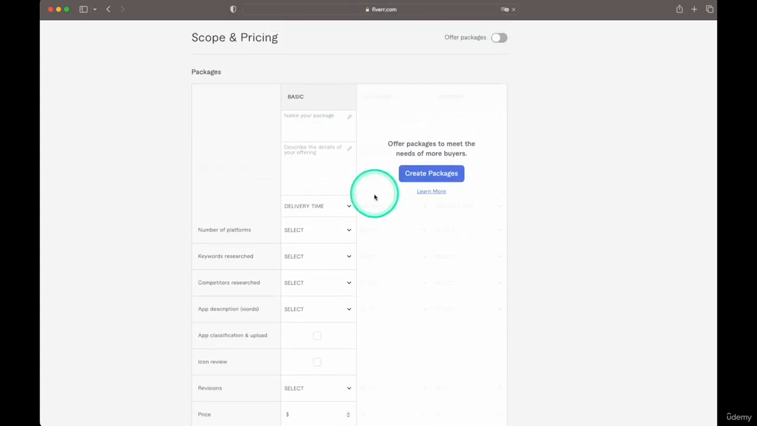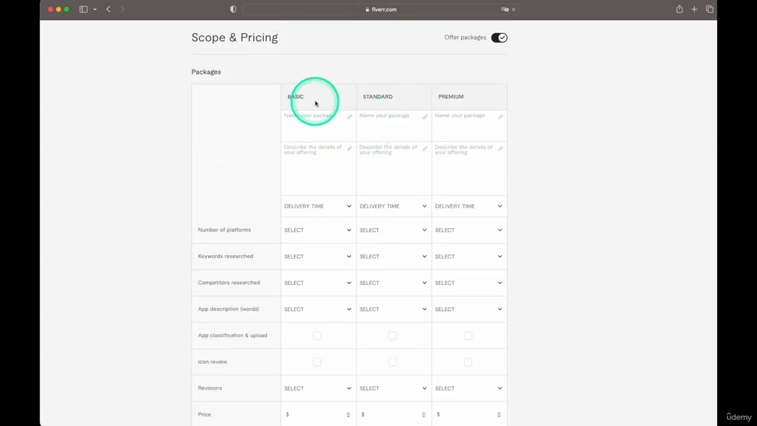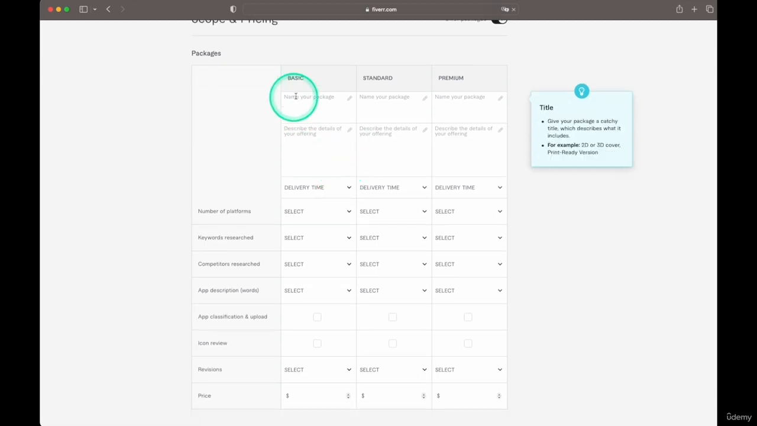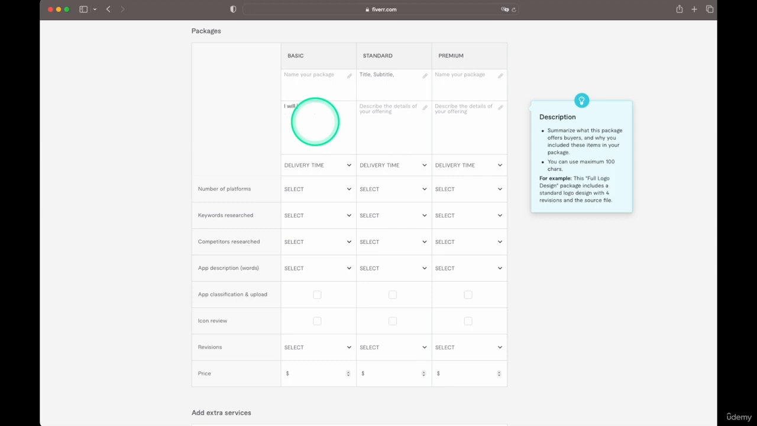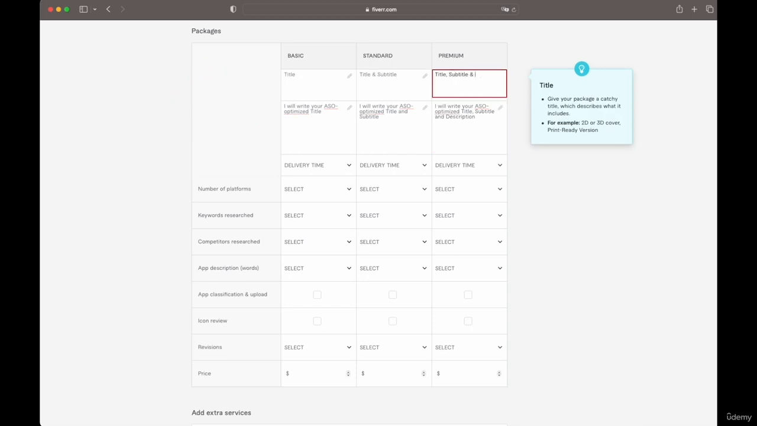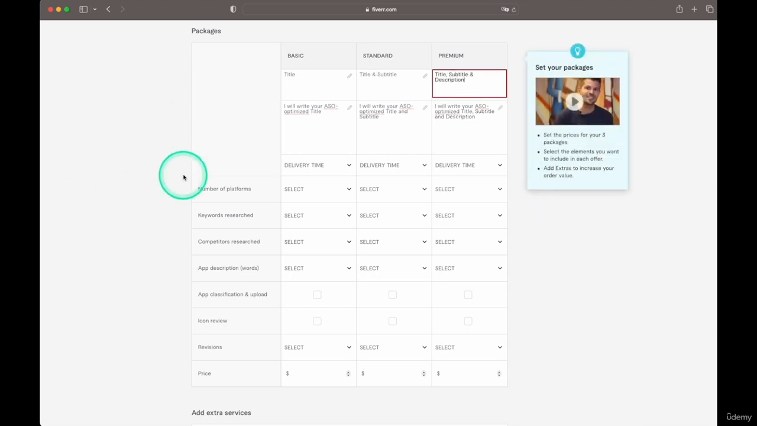So we can create a package, and we have basic, standard, and premium, and there's names of the packages. Or I will write your ASO optimized title. So here we do title and subtitle, subtitle and description, title, subtitle and description.